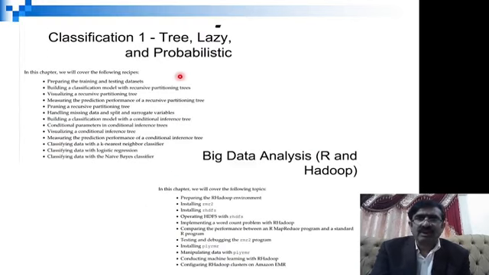After that we have lazy trees and probability distributions, and in the last, after about 20 to 30 lectures, we will go through big data analysis, how you implement Hadoop on R and how you execute it. Now, if you want, I should continue.